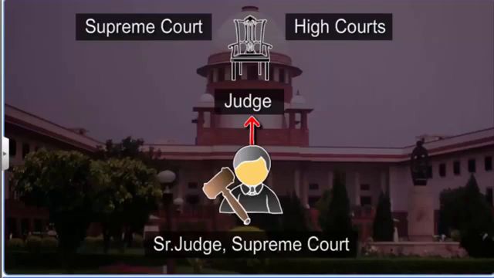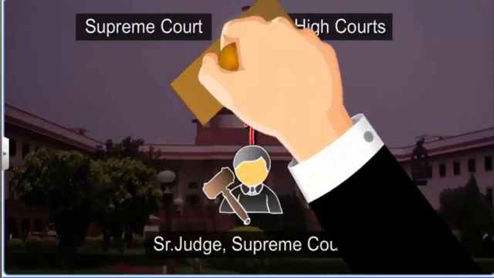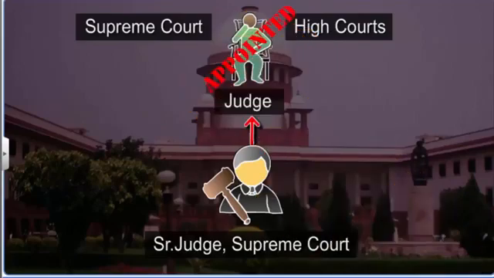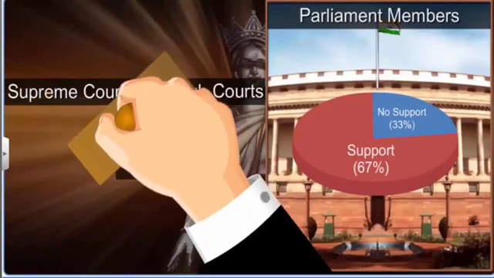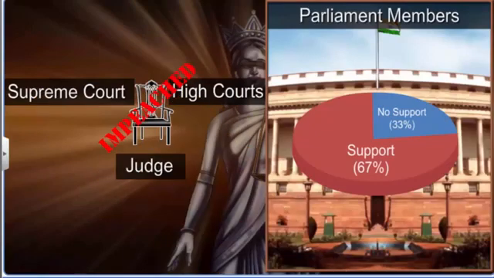Once appointed, it is difficult to remove a judge from his or her position. A judge can be removed only when an impeachment motion is passed separately by a two-thirds majority of members of each of the two houses of the Parliament.